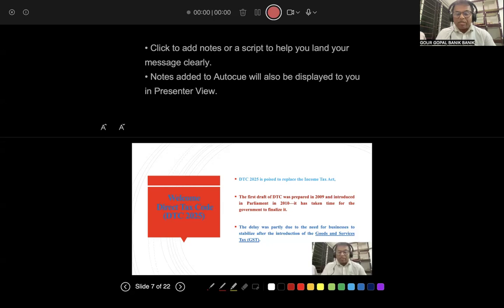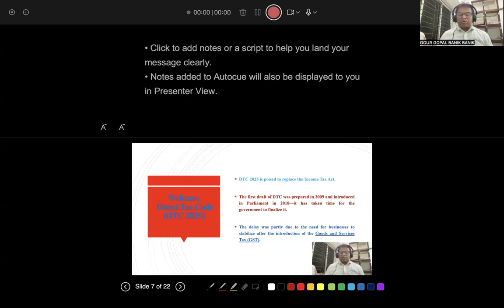Let's know why the delay. As I've already said, even Goods and Services Tax took 17 years to be introduced in India. GST took 26 years to be introduced in Sri Lanka, and in many other countries, it takes a lot of time to be introduced. Similarly, this DTC is taking so much time for this reason.